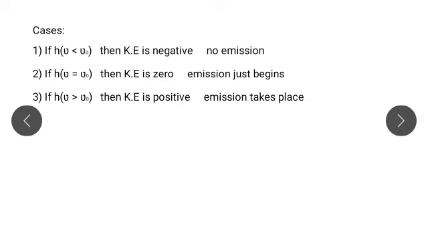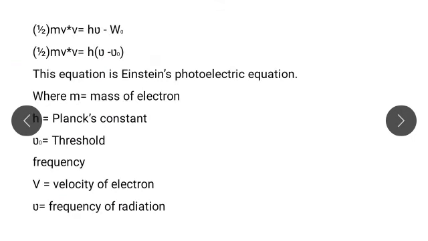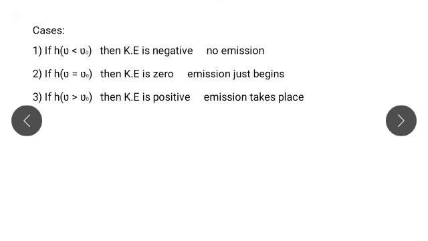But here there are three cases. First, if nu is less than nu 0, that means the frequency of incident radiation is less than the threshold frequency, then the kinetic energy is negative. See, in the equation half m v square equals h in brackets nu minus nu 0, if nu is less than nu 0, the value is negative. Kinetic energy is negative, therefore no emission takes place.